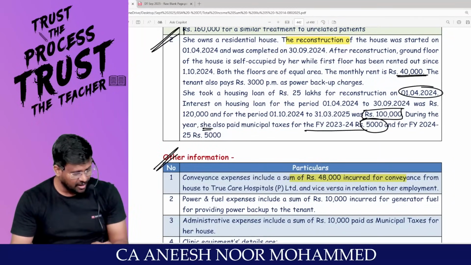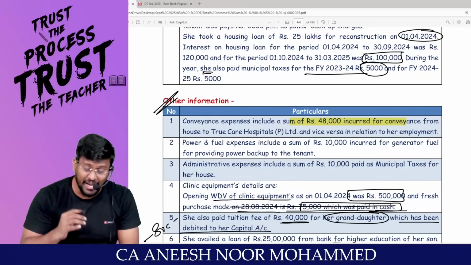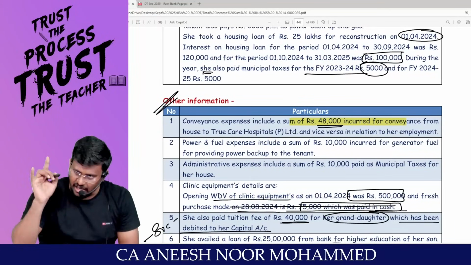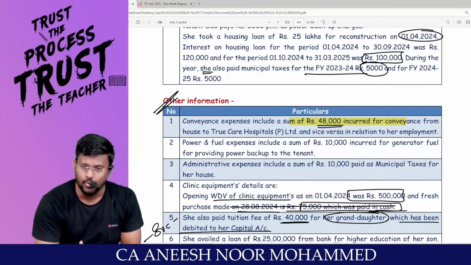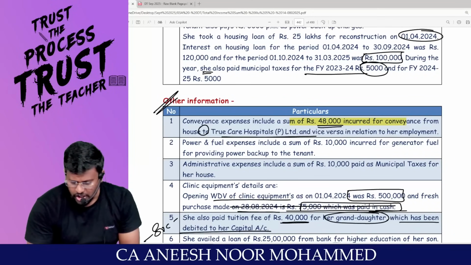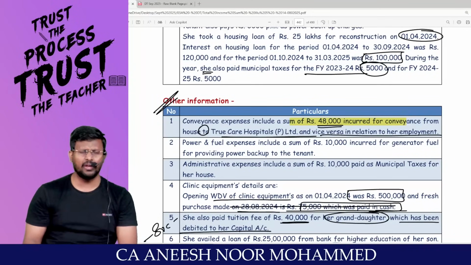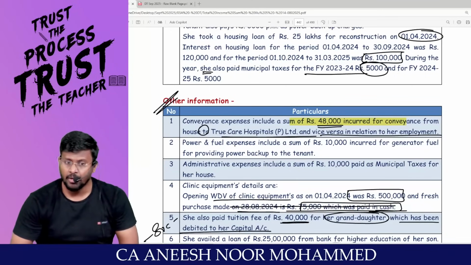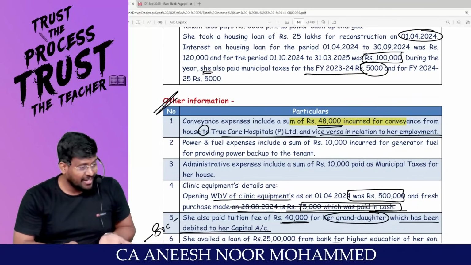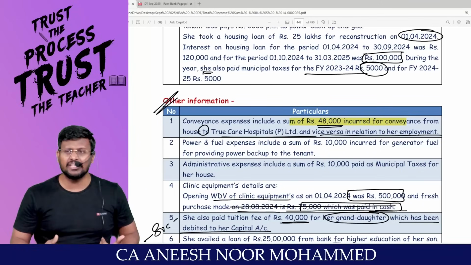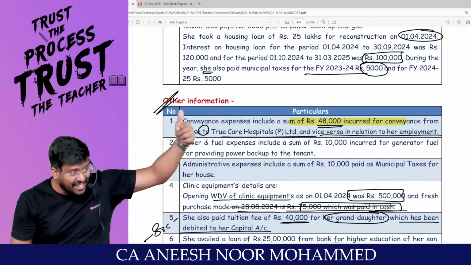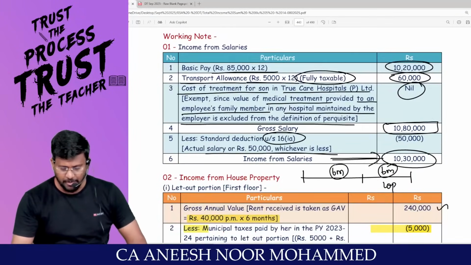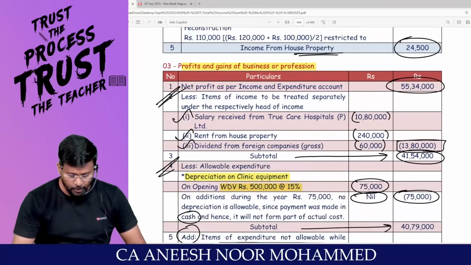Now you read: conveyance expense includes a sum of 48,000 incurred for conveyance from house to True Care Hospital Private Limited and vice versa. Let me ask you a question. Is True Care salary income or PGBP income? Salary income. But PGBP is own practice income, right? So salary income expenses cannot be debited to the PGBP. Concept clear? That's why it should be added back.